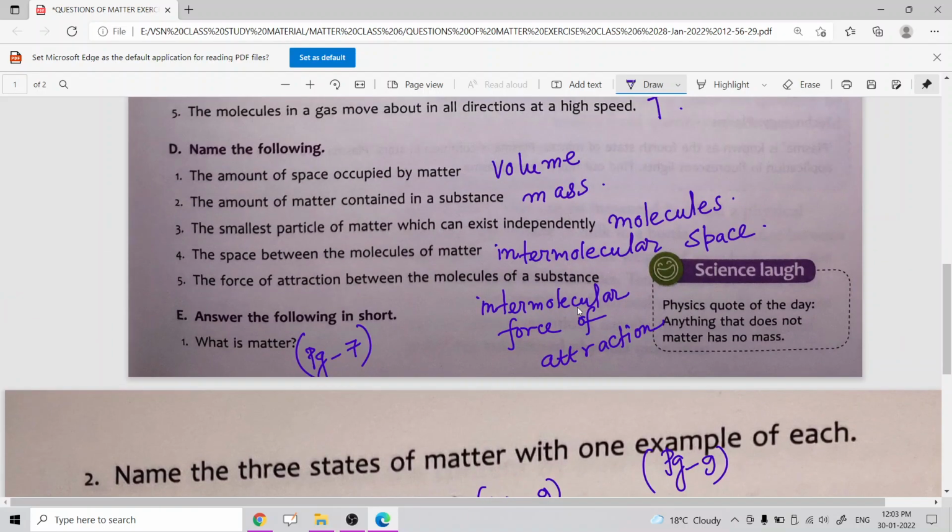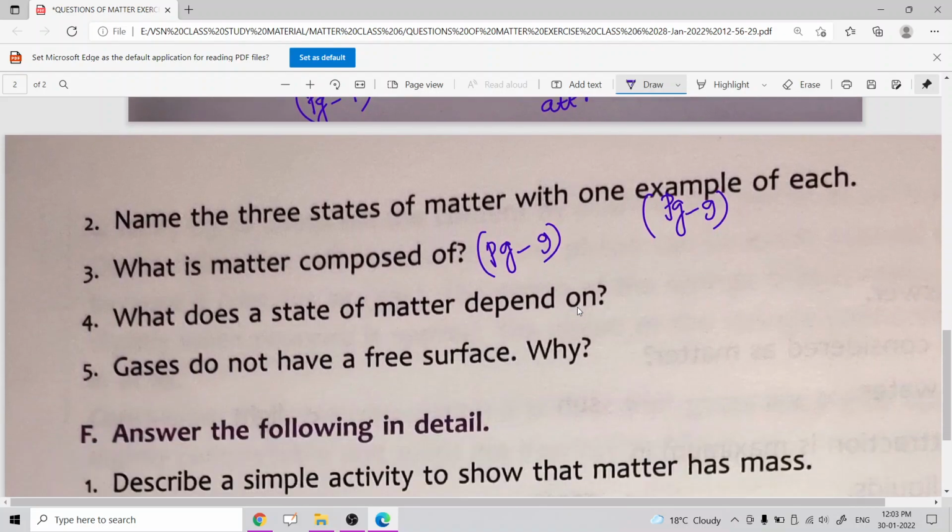Actually, atoms are the smallest particle of matter which cannot exist independently, but molecules are the smallest particle of matter that can exist independently. And also you can say that some atoms combine together and form molecules.